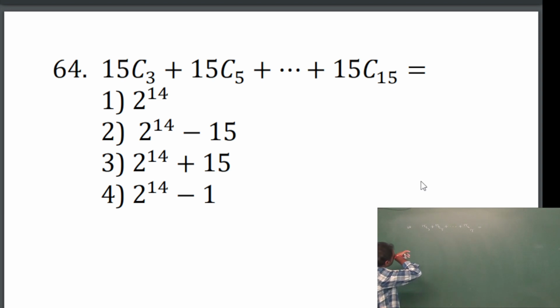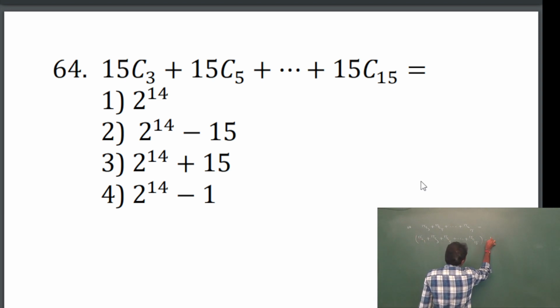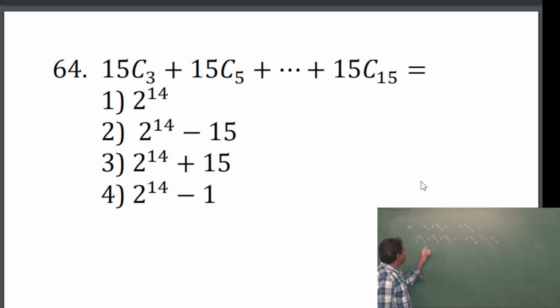Therefore, add 15C1 and subtract 15C1, that is 15C1 plus 15C3 plus 15C5 plus up to so on plus 15C15 minus 15C1. Add 15C1 and subtract 15C1. Now, the sum of the binomial coefficients formula is 2 power n. But here it is the sum of the odd binomial coefficients. The sum of the odd binomial coefficients formula is 2 power n by 2.